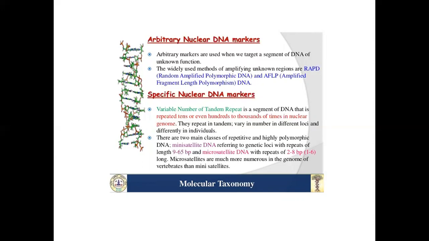There are two main classes of repetitive and highly polymorphic DNA: minisatellite DNA, referring to genetic loci with repeats of length 9 to 65 bp, and microsatellite DNA with repeats of 2 to 8 bp, up to 1 to 6 kb long. Microsatellites are much more numerous in the genome of vertebrates than minisatellites.